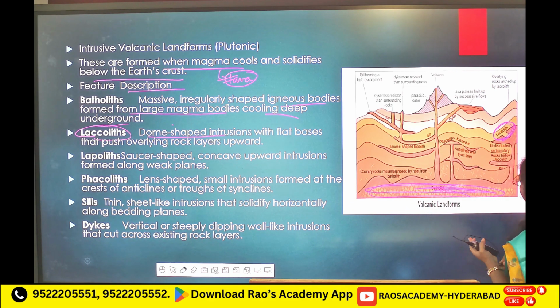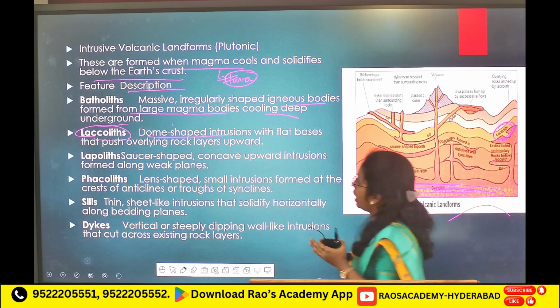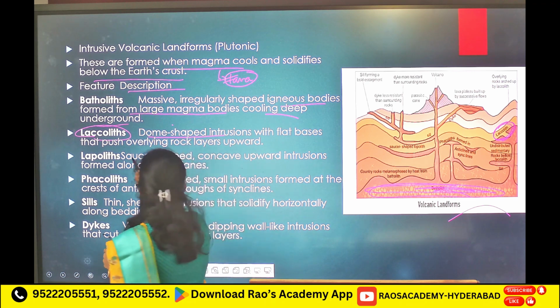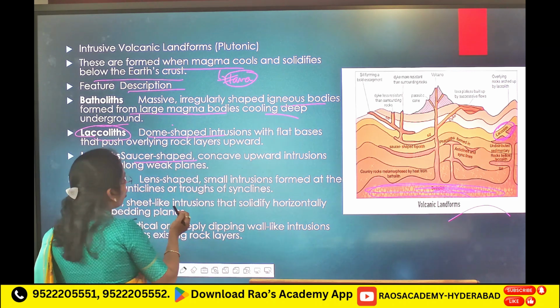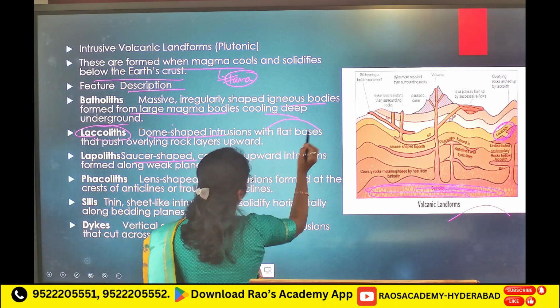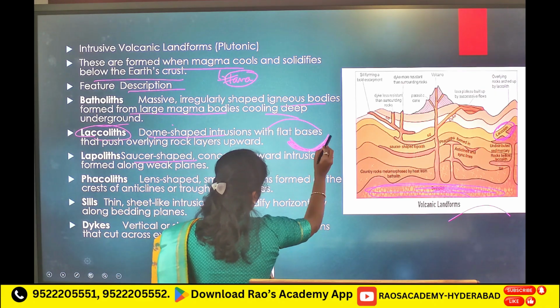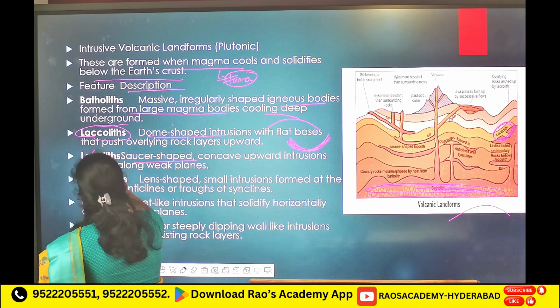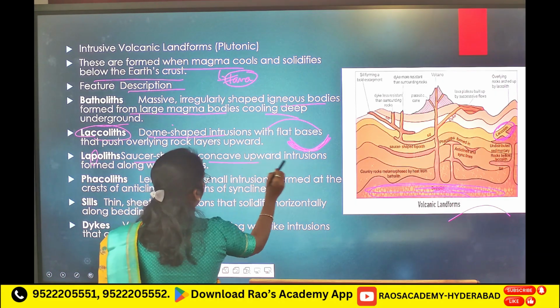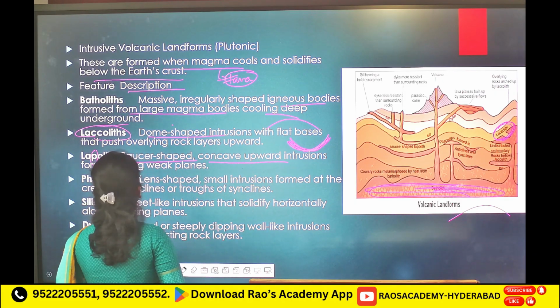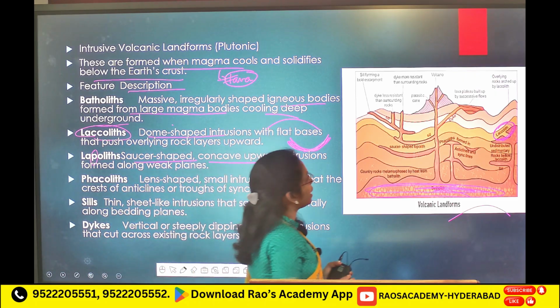Here you can see laccoliths, dome shaped. Next, lapoliths, saucer shaped. Laco, dome, lapo, saucer. Concave upward intrusions formed along weak planes.